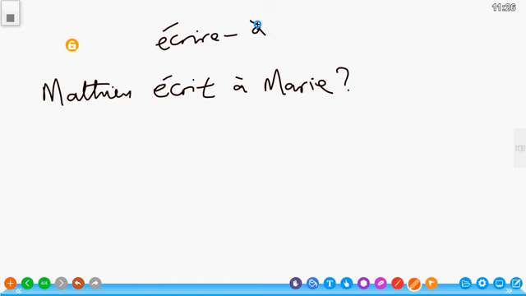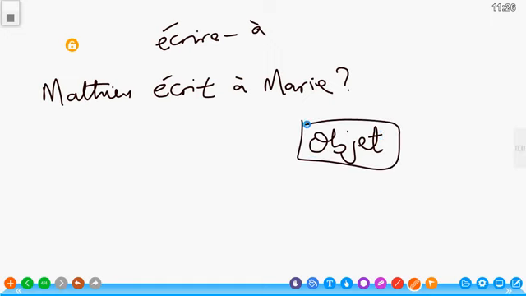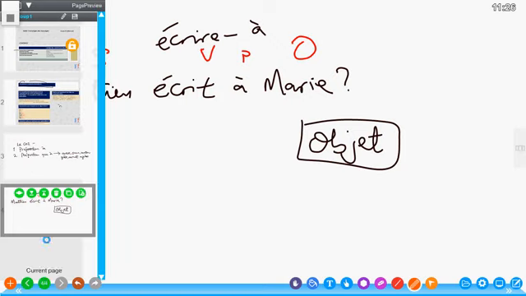Now, complément d'objet direct, or generally complement, we are talking of objet. Quand nous parlons de COD, nous parlons de l'objet. So we're talking of objects, not subject. So here we have Matthew écrit à Marie. The first thing is Matthew is the subject. Écrit is the verb. We have a preposition and then we have the object. So our work basically is on the object.